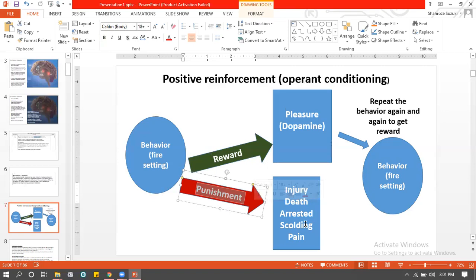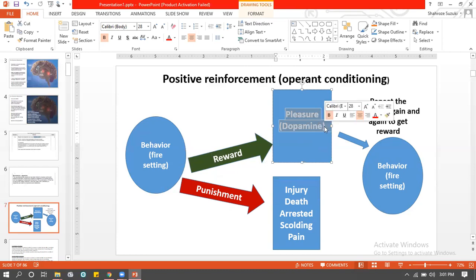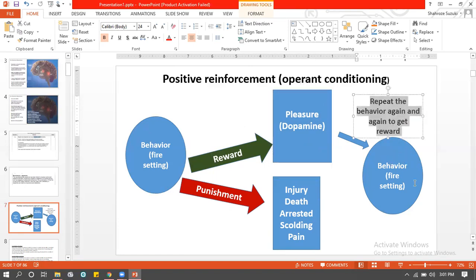So this explanation can apply to all three disorders: pyromania, kleptomania, gambling disorder. When a person gambles, sets fire, or steals, they will feel rewarded because pleasure, dopamine is released in their brain, or they'll feel pleasure in general. So the general rule is that they want to repeat that behavior again to get the pleasure, right?